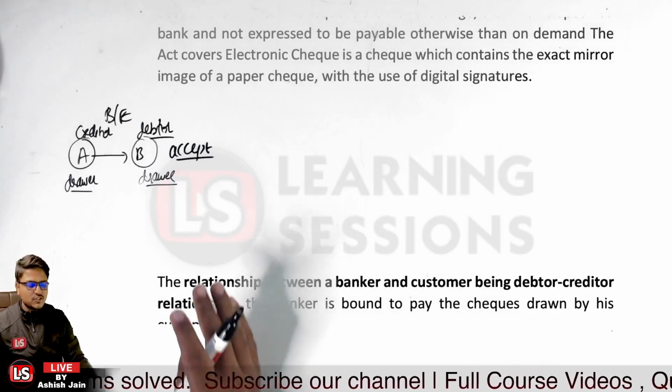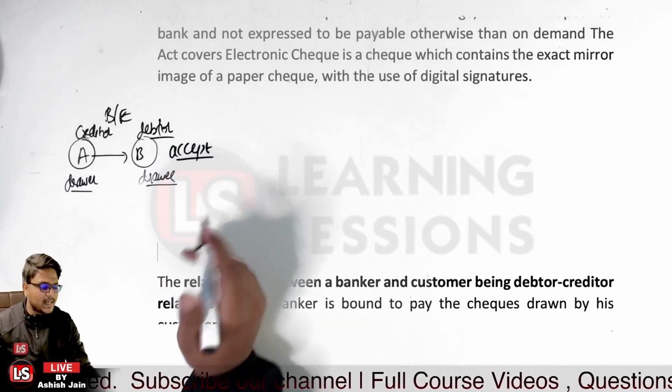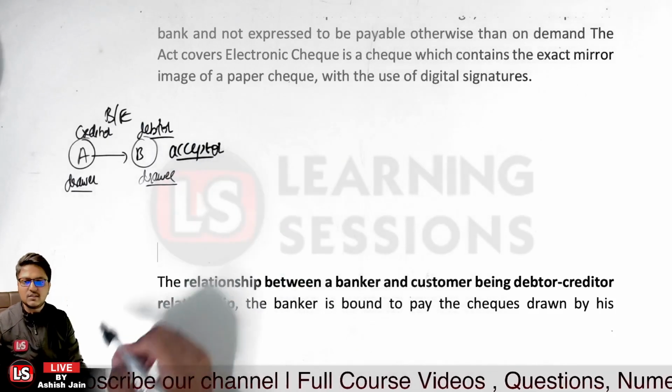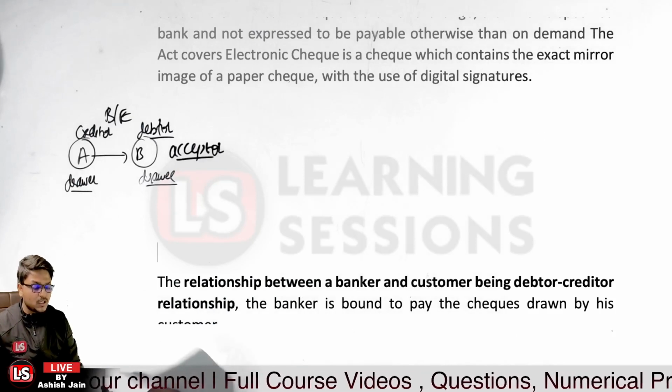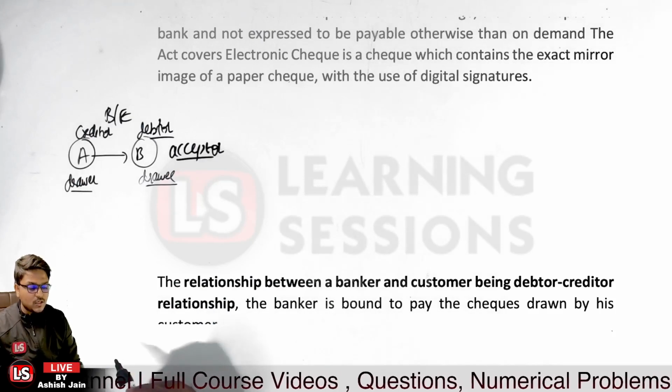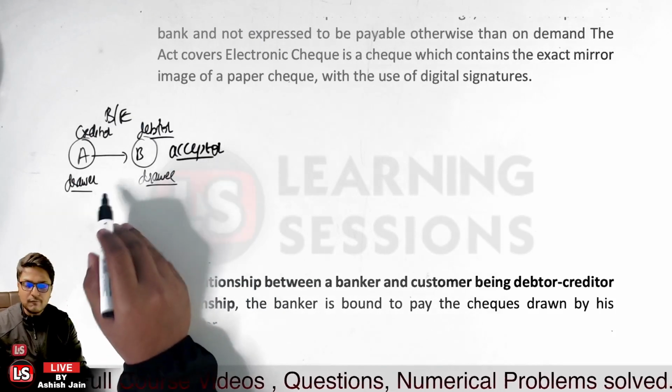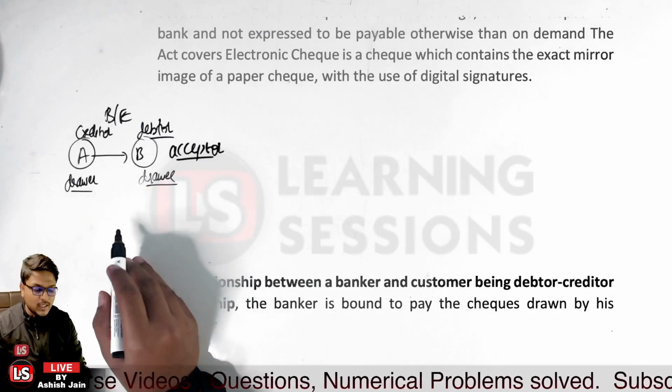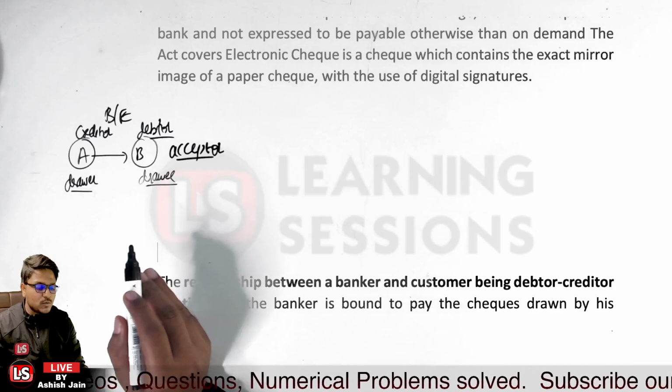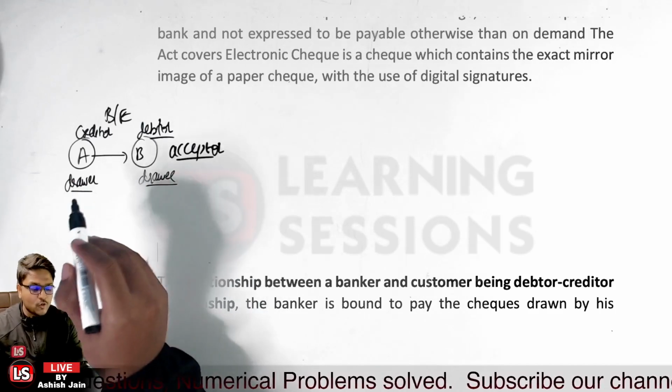The bill of exchange is to be accepted by person B, and he or she will become the acceptor of the bill of exchange. And further, there must be an unconditional order by person A that after some particular period, or on some particular date, or on demand, the amount is to be paid to the person himself or to some third party.